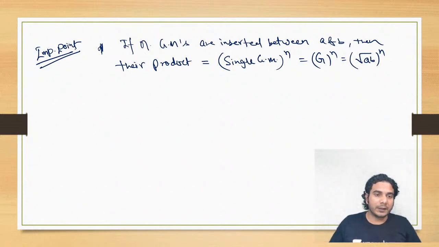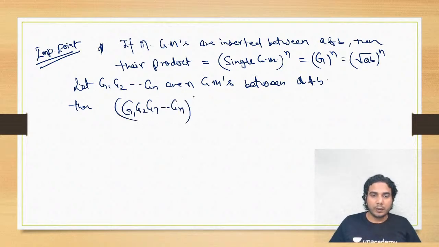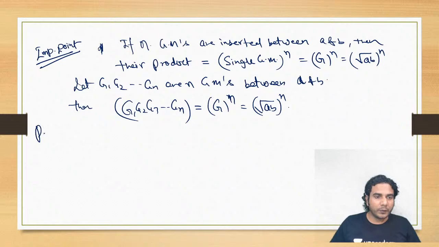All right, so let G1, G2, and so on up to Gn be n geometric means between A and B. What we need to prove is this: G1 into G2 into G3 and so on up to Gn, this product is equal to the single geometric mean raised to n. All right, that means the square root of AB raised to n. This is what we need to prove. All right, let's do it. Proof.